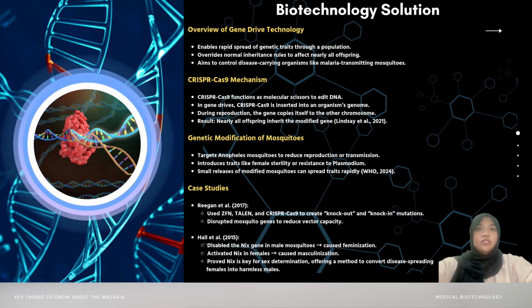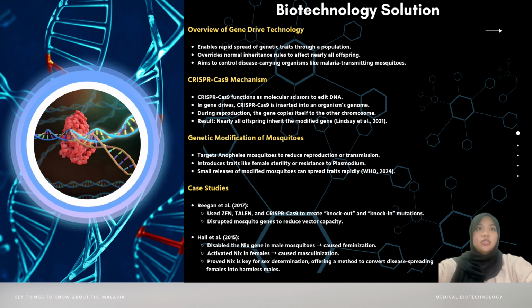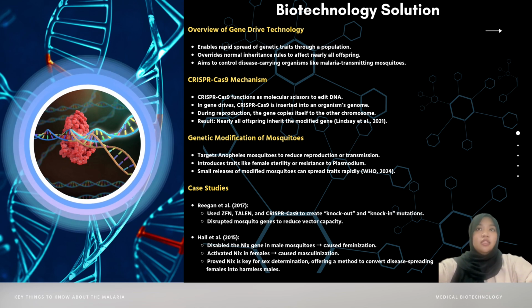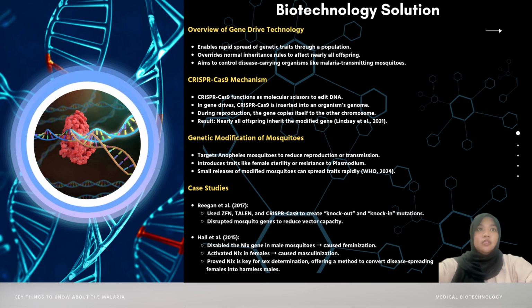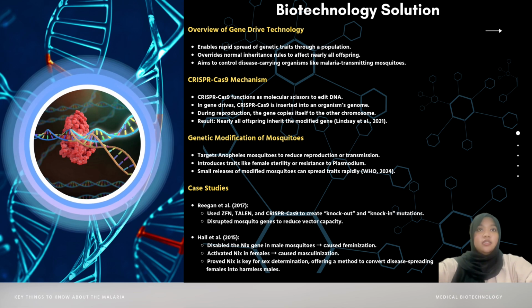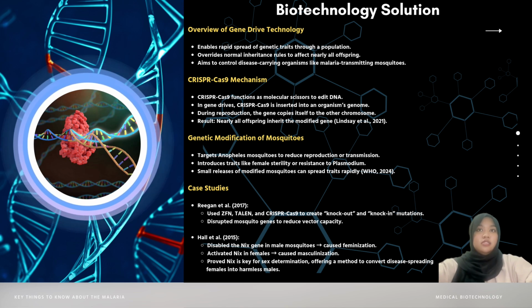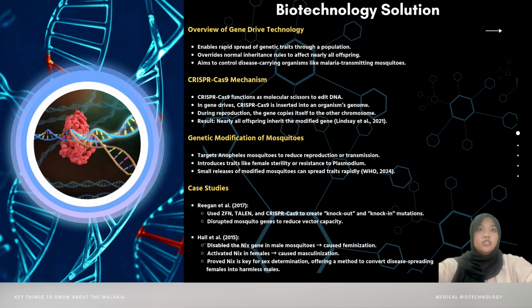A case study by Regent et al., 2017 demonstrated that genetically modifying disease-carrying mosquitoes can control vector-borne disease. By using genome editing tools, specifically ZFN, TALEN, and CRISPR-Cas9, scientists can either disable critical genes or insert harmful genes in mosquitoes. These targeted genetic changes disrupt the mosquito's ability to transmit diseases, providing a strategy to reduce infection rates.